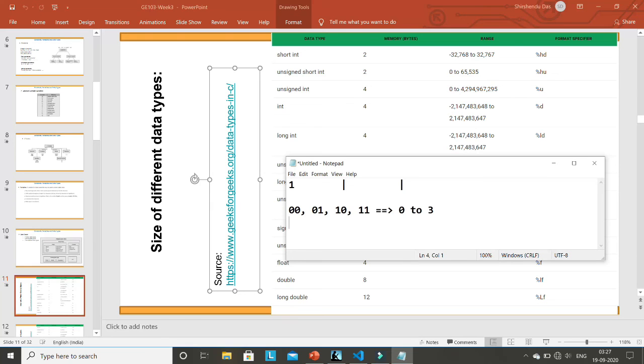If you have three binary bits, then you can write 000, 001, 010, 011, then 100, and up to 111. This is actually 2 to the power 3 minus 1, which is 7. So with two binary bits, the maximum number you can write is 3 and the minimum is 0. With three binary bits, the maximum number is 7 and the minimum is 0, like this.